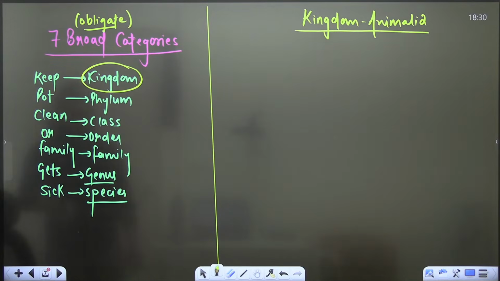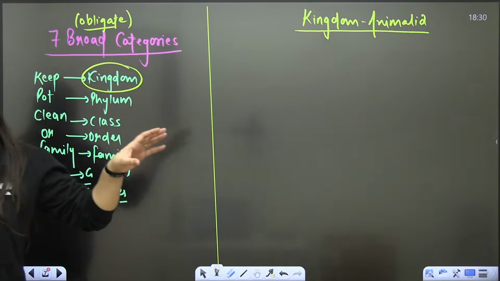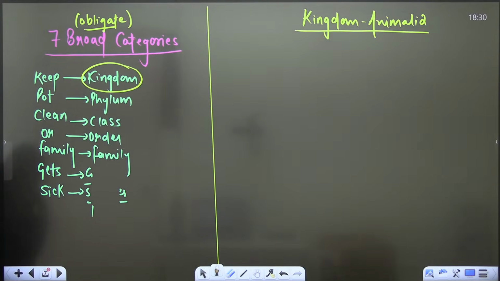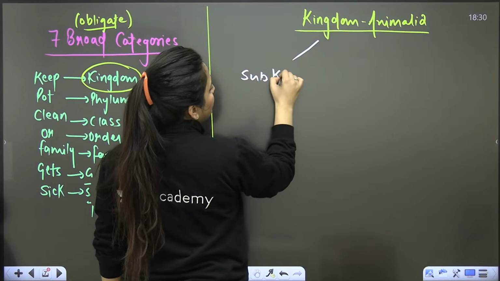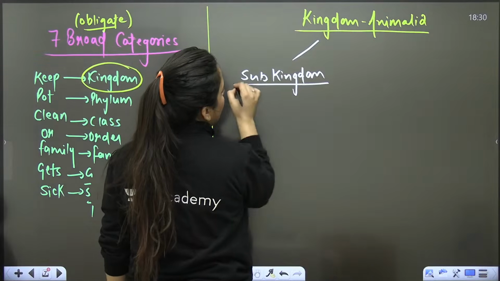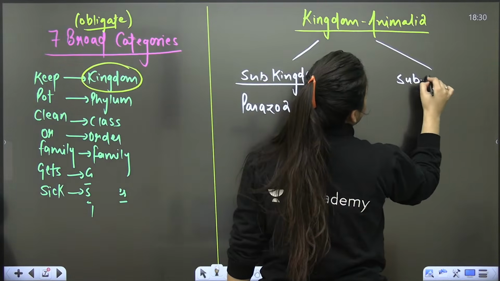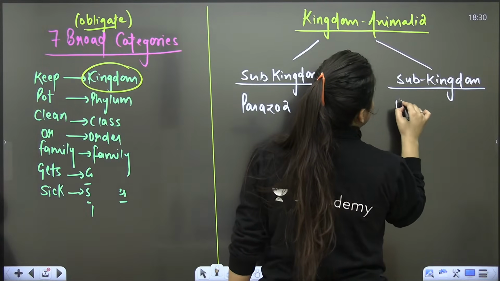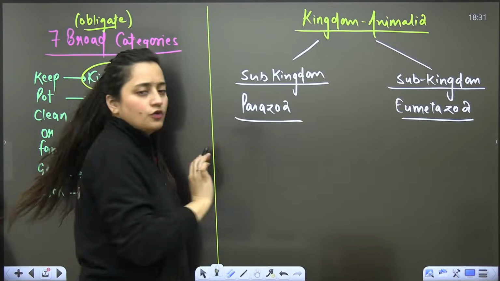So we have the kingdom Animalia, and it is having the subkingdom. When we are talking about the kingdom Animalia, we will mainly talk about two subkingdoms. I'm not going to discuss it in detail, but please pay attention. That is subkingdom Parazoa, and there is one more subkingdom, that is Eumetazoa. Do you know about this?